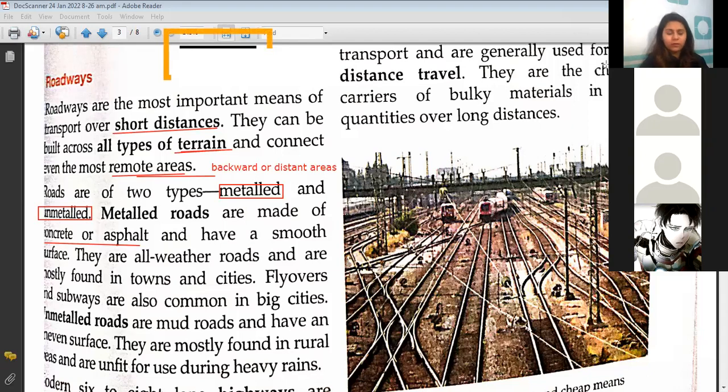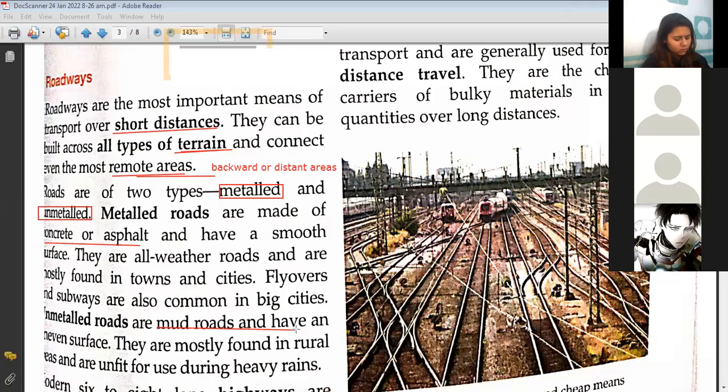So this was all about metal roads, right? We understood what metal roads are. Next is unmetal roads. Unmetal roads are mud roads and have an uneven surface. Have you seen mud roads? Yes, ma'am, they are mostly in villages. Yes, we find them mostly in villages, and the surface is also uneven. They are uplifted in some areas and bent over at others. They are mostly found in rural areas, and they are unfit for use during rains. But can you tell me why? Roads are roads. Why are mud roads unfit for use during rains?